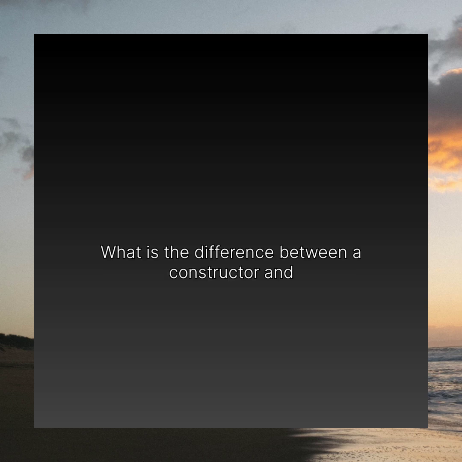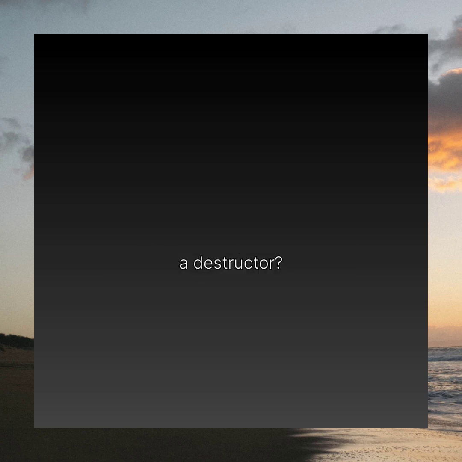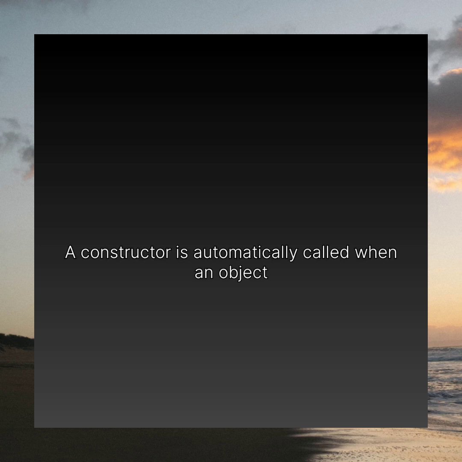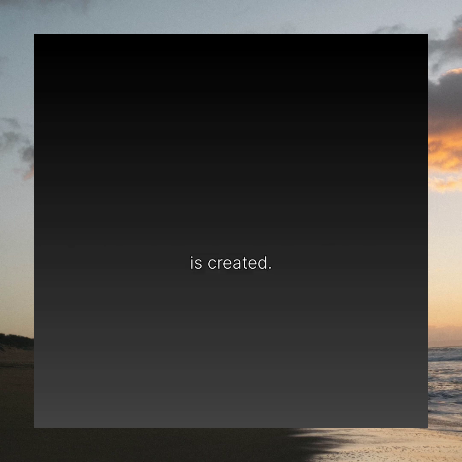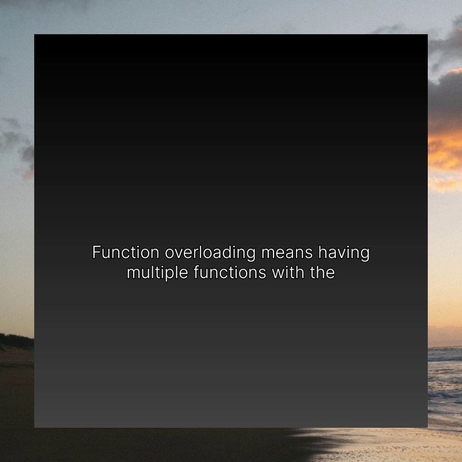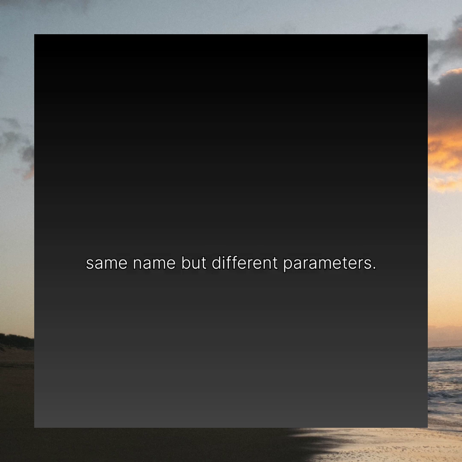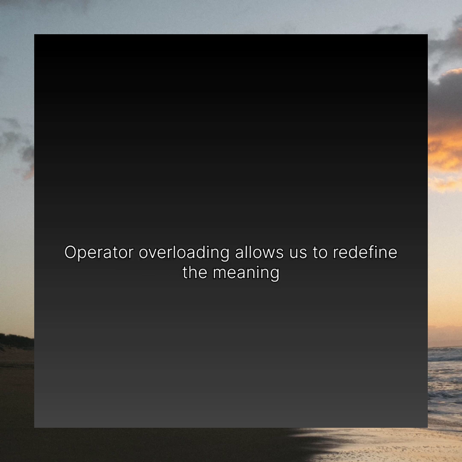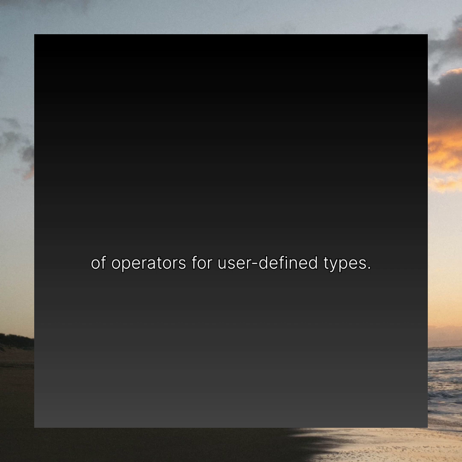5. What is the difference between a constructor and a destructor? A constructor is automatically called when an object is created. A destructor is automatically called when an object is destroyed. 6. What is function overloading? Function overloading means having multiple functions with the same name but different parameters. 7. What is operator overloading? Operator overloading allows us to redefine the meaning of operators for user-defined types.